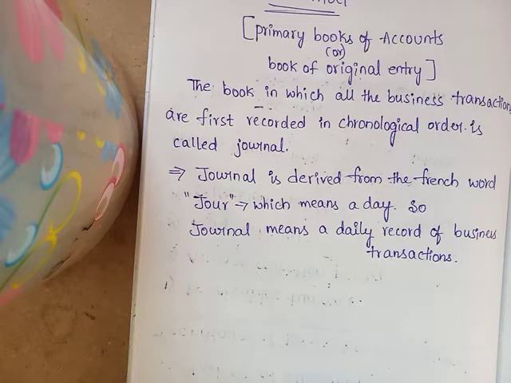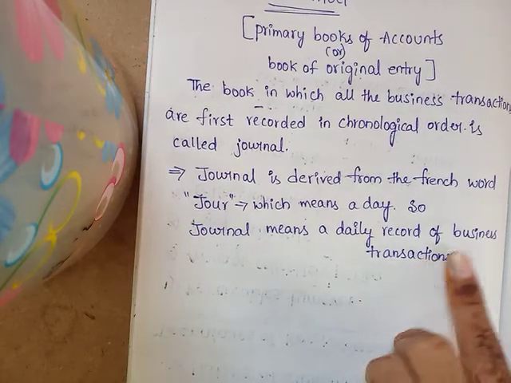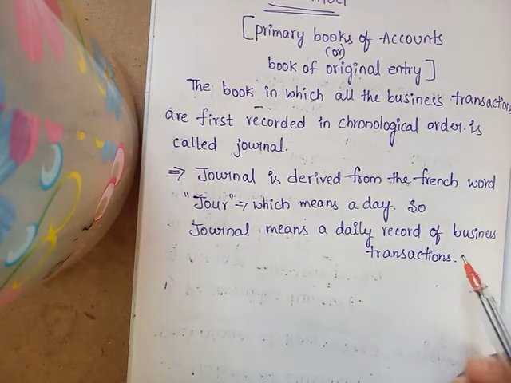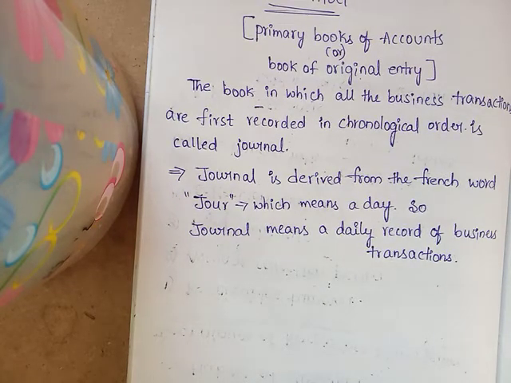What is a transaction? An activity of the business is called a transaction, like purchase of machinery, purchase of materials, sales, or paid rent. So this is the meaning of transaction. In the journal we have to record every activity of the business.